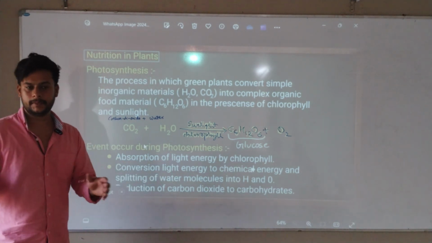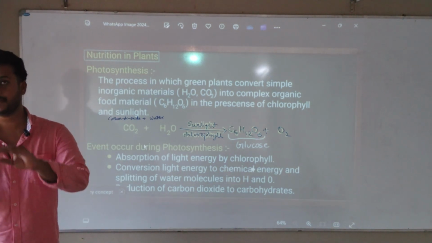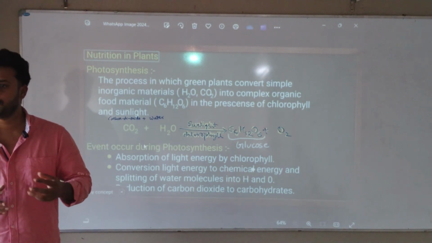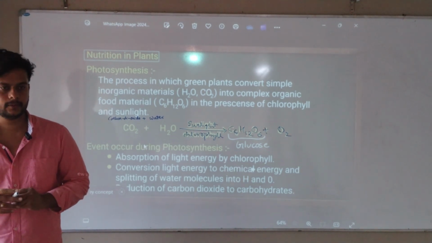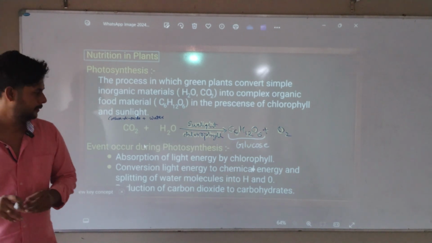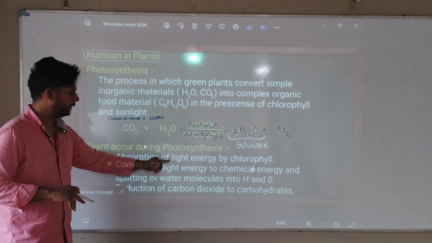Getting? If you keep a plant in a dark place, in a dark room, will it grow? Can it grow? It will not grow. Getting or no? Without light, how will it grow? So that is impossible. So absorption of light energy by chlorophyll.